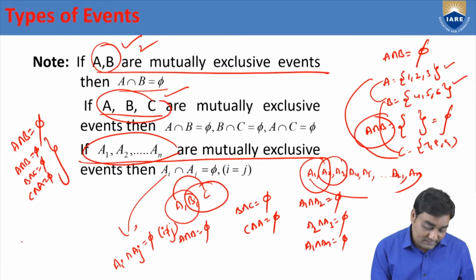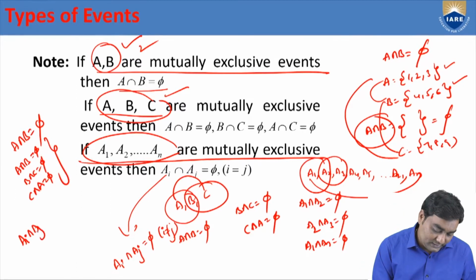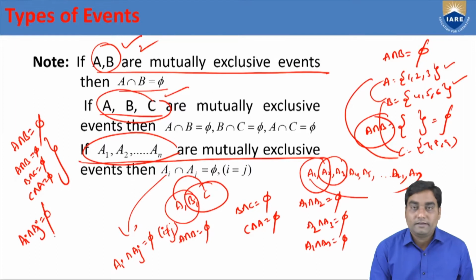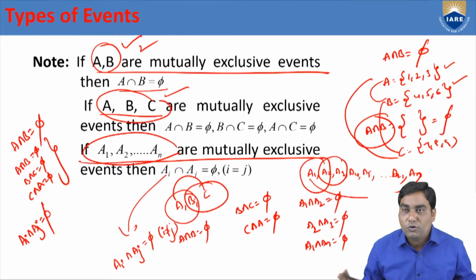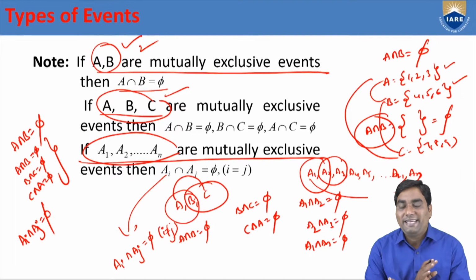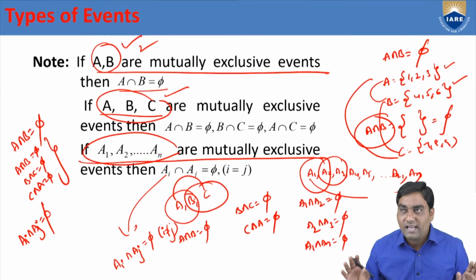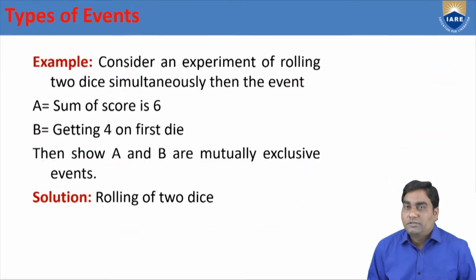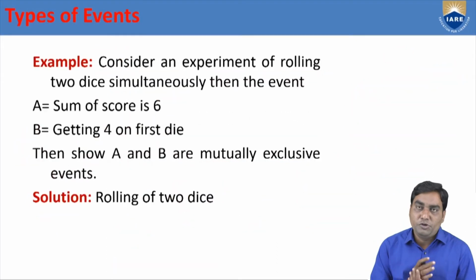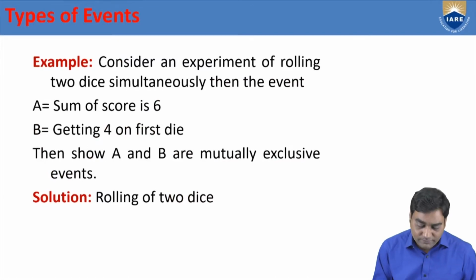For n events, AI intersection AJ also phi. That means there is no common points between any two events if they are mutually exclusive events. Suppose if I take one example for mutually exclusive events, we'll see.